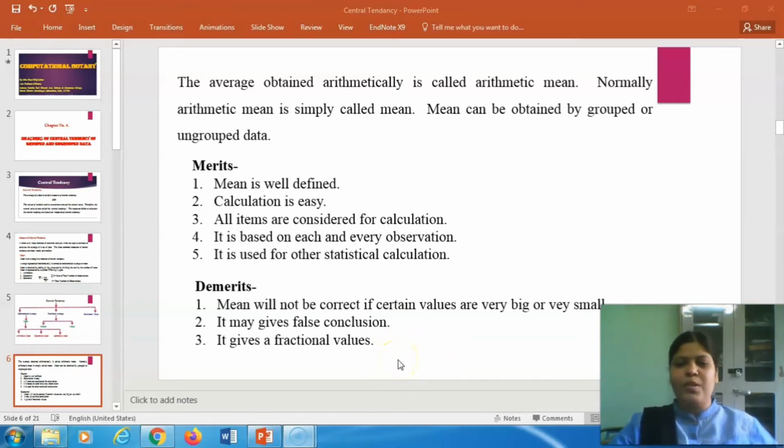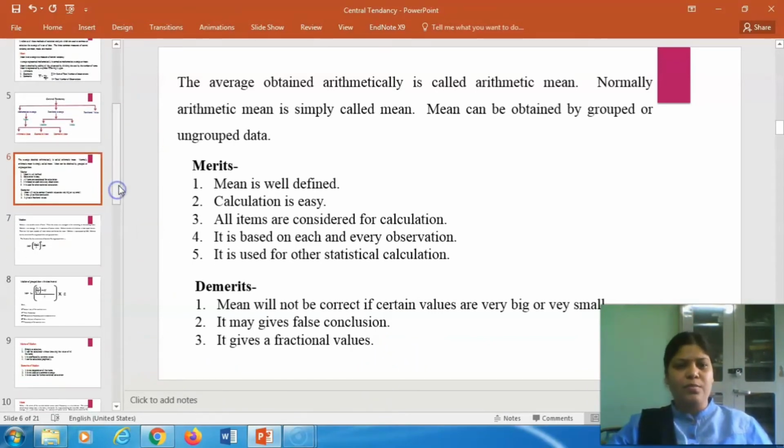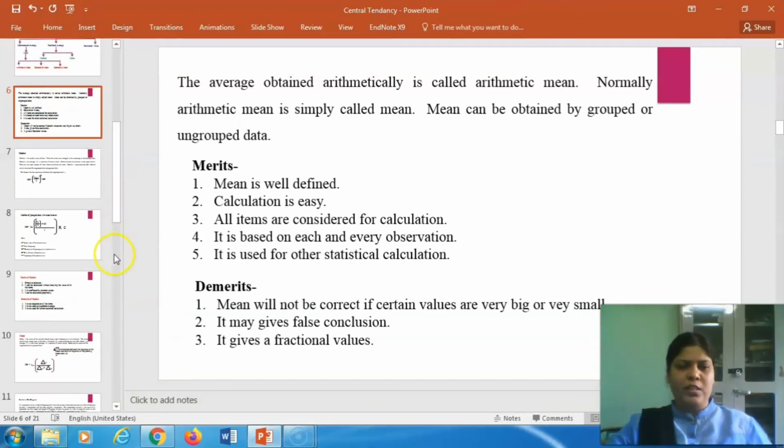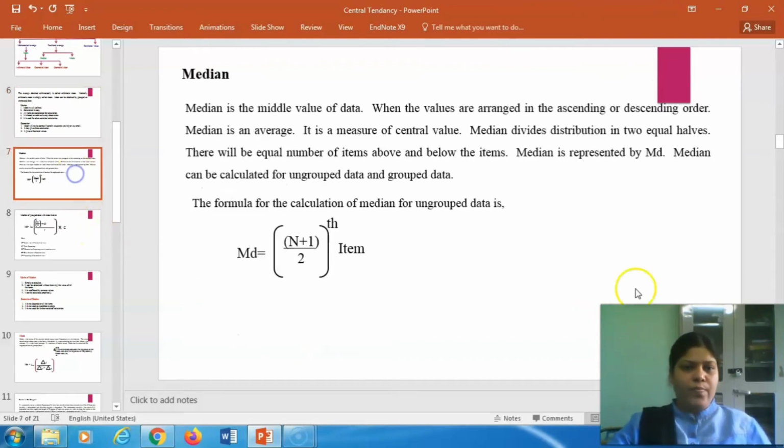It is not acceptable and not possible. It may be either 2 or 3. So the mean value is not acceptable in such a case. This is the demerit of mean, but compared to the demerits, there are a lot of merits of mean.